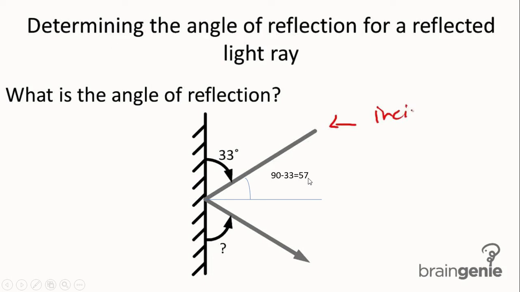And as you know, incident angle equals reflected angle, so the angle of reflection, that is this angle, should be 57 degree. And this should be 33 degree, because from here to here is also 90 degree. If it is 57, then 57 plus 33 equals what? 90. So obviously this angle equals 33 degree. Do you understand? This type of mathematical problem can come as your C number question.